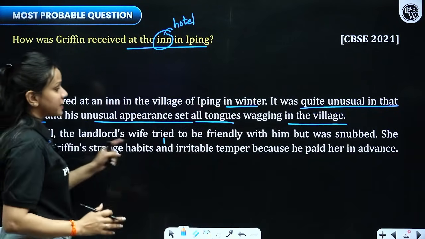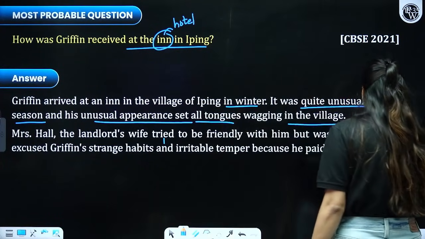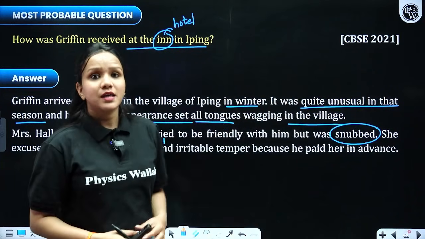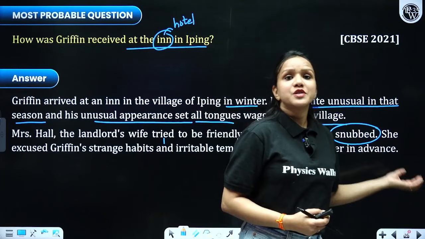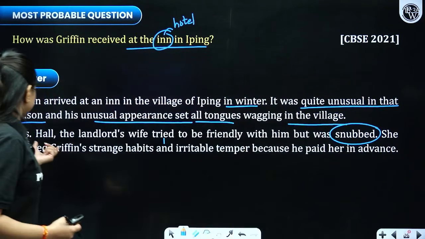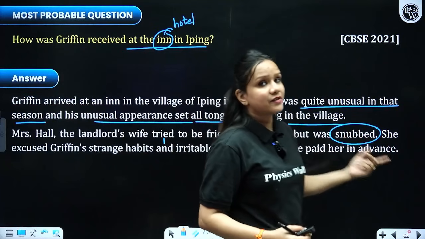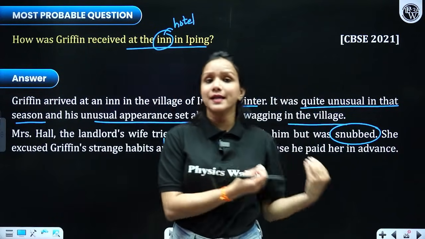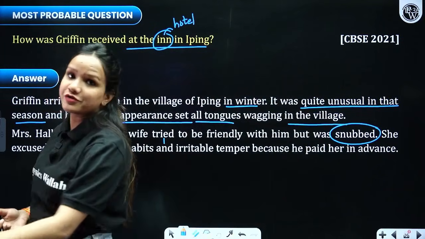Mrs. Hall, the landlord's wife, tried to be friendly with him but was snubbed. She tried to behave in a friendly manner with him. She tried to talk to him politely, but he became frustrated and he troubled her also, right? She excused Griffin's strange habits and irritable temper because he paid her in advance. So initially he had already paid in advance, as a result of which the landlady of the house had to bear all the tantrums that were thrown upon her by Griffin.